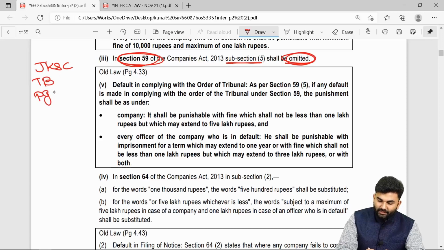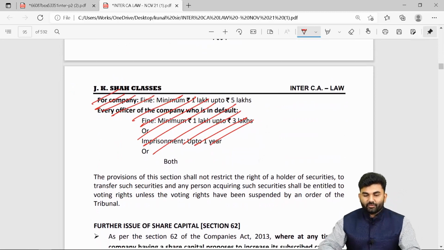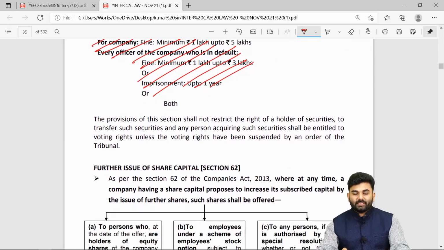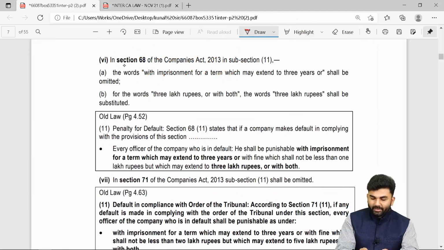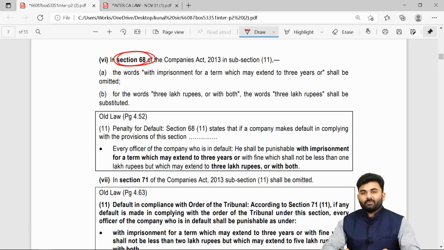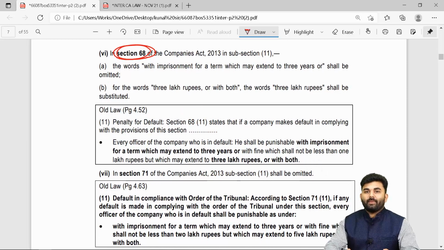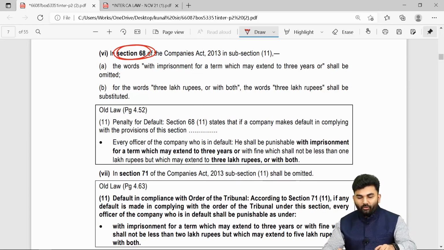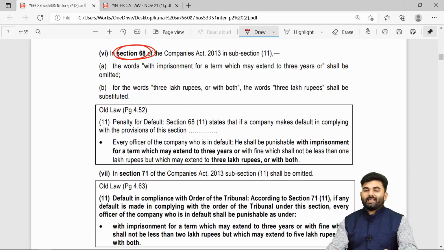The changes we need to make are on page number 91. The next amendment is towards the provisions of section number 68. Section number 68 is towards the buyback of securities. Even in section number 68, there is a change towards the penalty provisions.